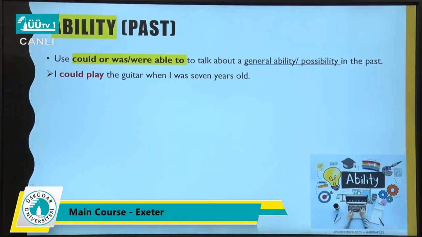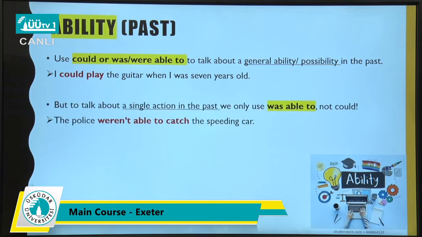Use could or was, were able to talk about a general ability or possibility in the past. For example, I could play the guitar when I was 7 years old. It shows your ability in the past. So whenever you are talking about general ability, this one is important. General ability or possibility in the past, use could or was or were able to. I could play the guitar when I was 7 years old.